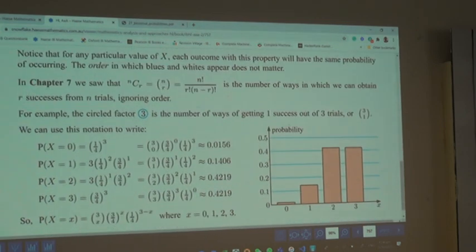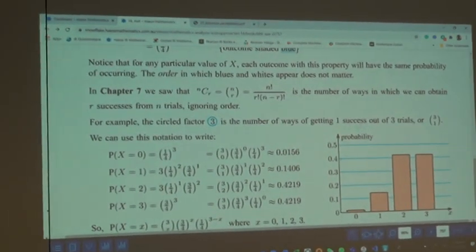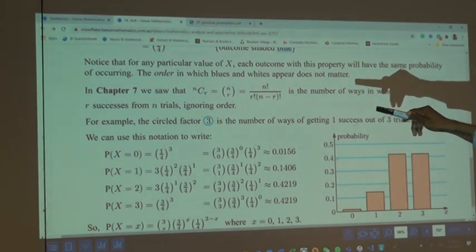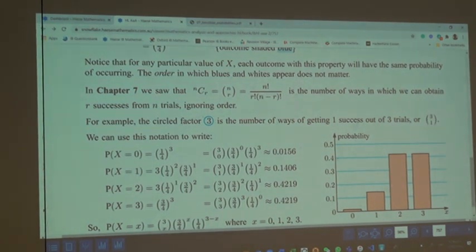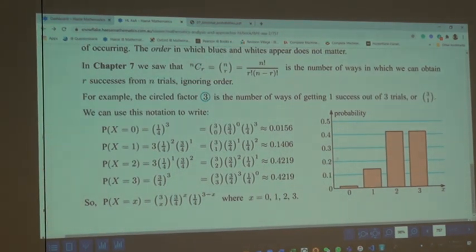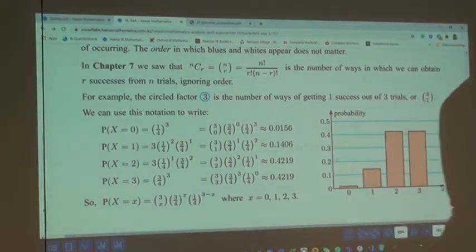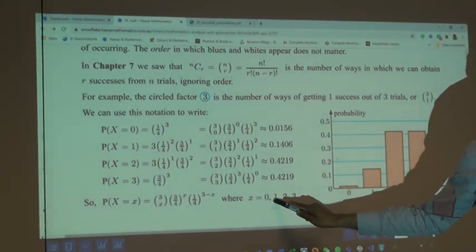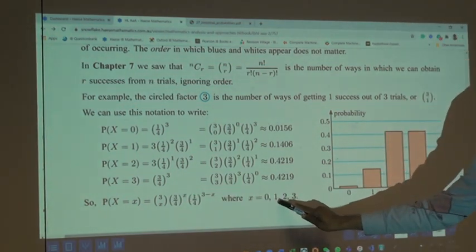So you will see this now, the summary. Notice that for any particular value of x, each outcome with this property has the same probability of occurring. The order of blue and white does not matter, of course. We know this already. This is what I've just explained, so no need to go over it. So it means for each value, like 0, 1, 2, 3, it is simply this. And since for the case of 1, we have them in 3 places, there will be 3 of these. For the case of 2, we have them also.